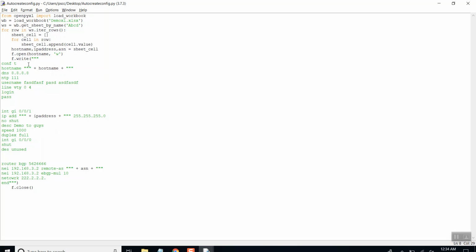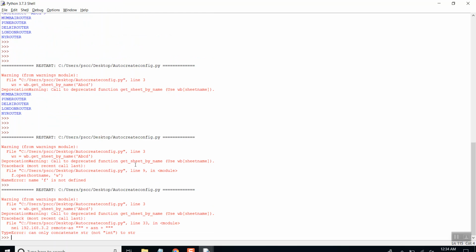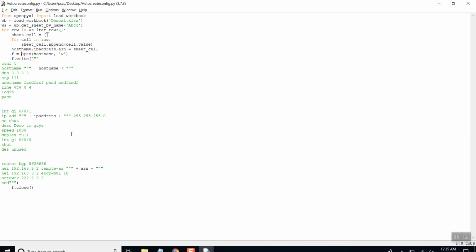Alright, something is wrong with the file. What is the issue? Oh, come on, this is a very old issue. Sorry guys, it's my bad. Alright, so it says you cannot concatenate integer. So then let's make it a string.